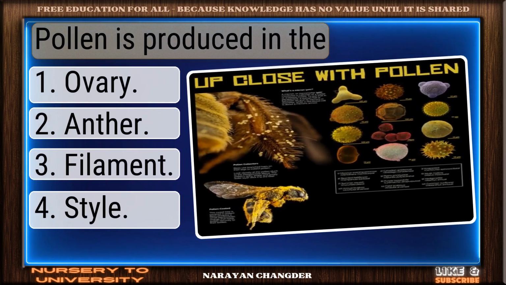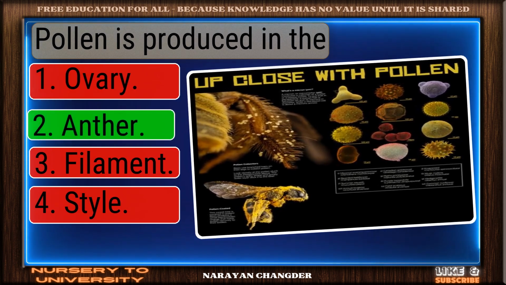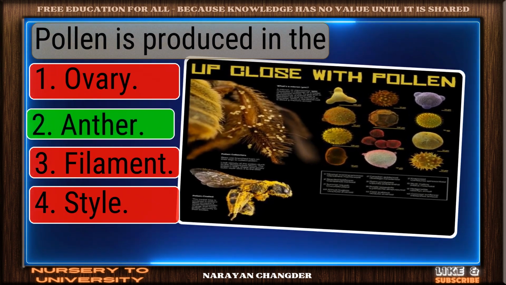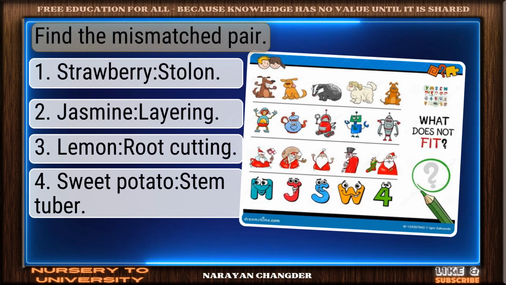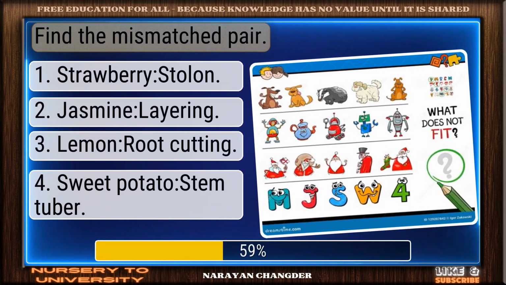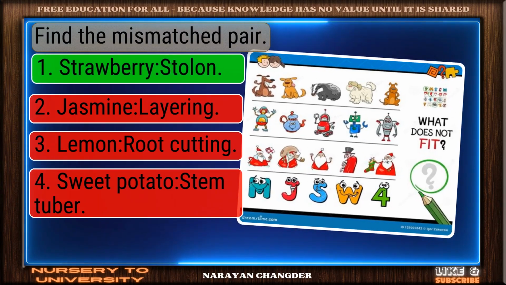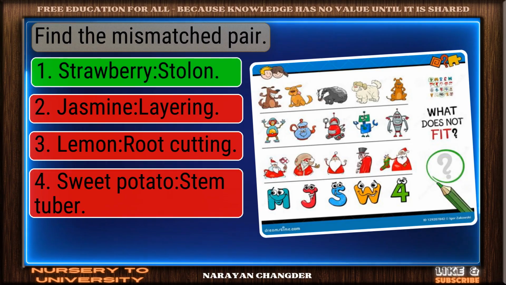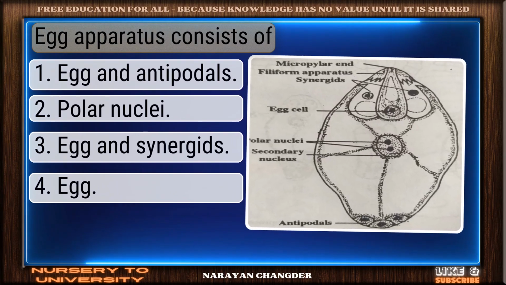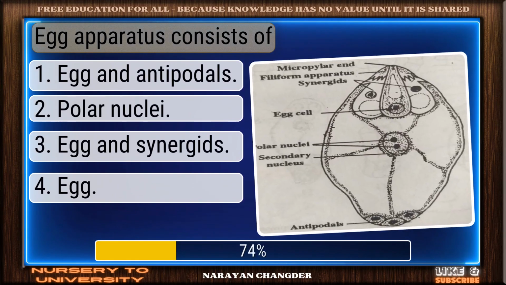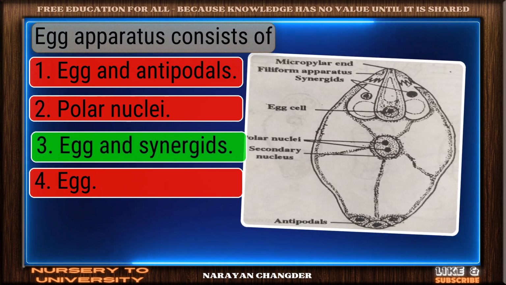Question number 241. Pollen is produced in the? You got it. Your choice answer is right. Question number 242. Find the mismatched pair. Good job. Your answer strawberry stolon works well here. Question number 243. Egg apparatus consists of. Exactly. Egg and synergids make sense and it is the right choice.